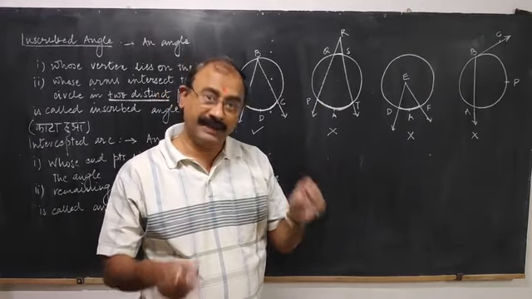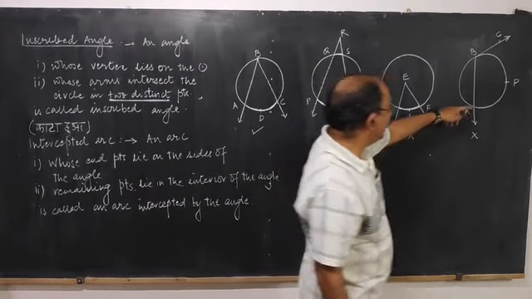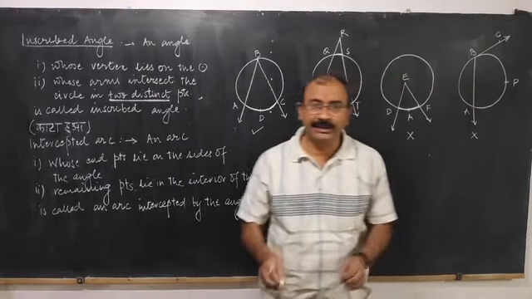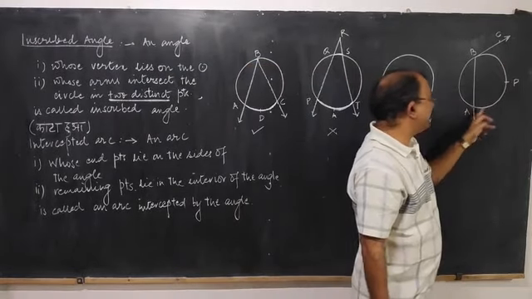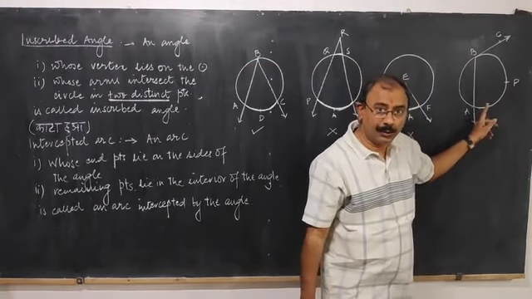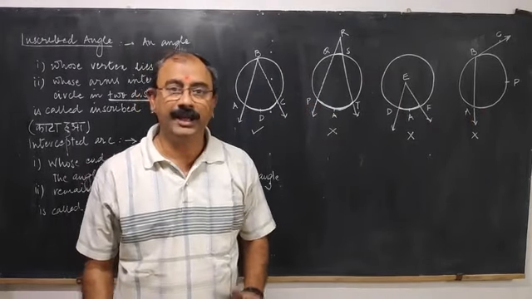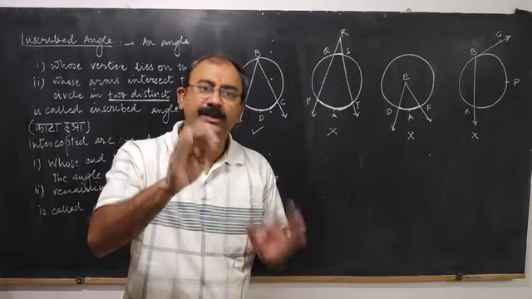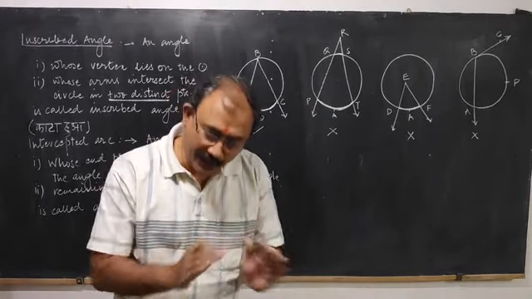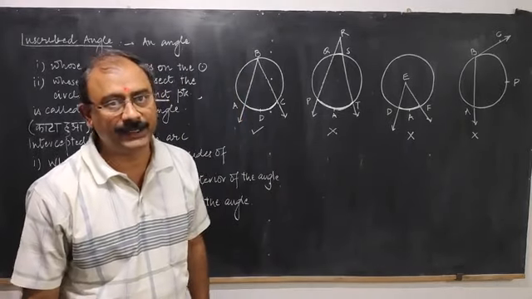Point B, vertex of the angle, lies on both sides. So you can say that A and B are on the sides of the angle and the remaining points are in the interior of the angle. तो इसको भी इंटरसेप्टेड आर्क कहा जाता है. ठीक है, तो इंटरसेप्टेड आर्क मतलब एंड पॉइंट्स एंगल के ऊपर होनी चाहिए और बचे हुए पॉइंट्स एंगल के अंदर होने चाहिए. So that is called an intercepted arc.